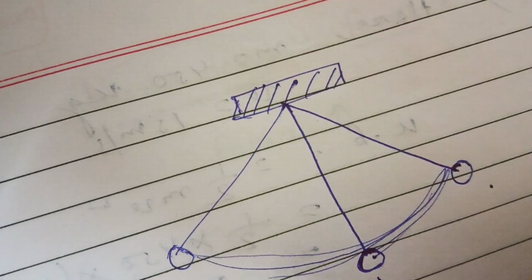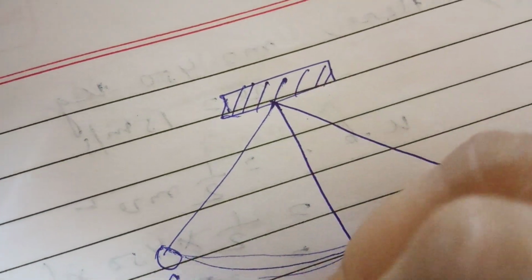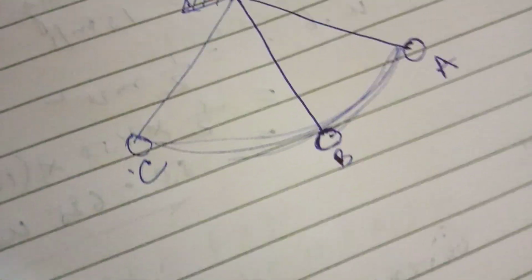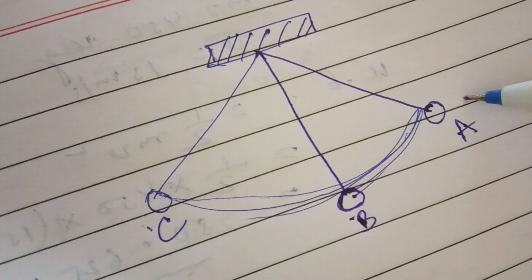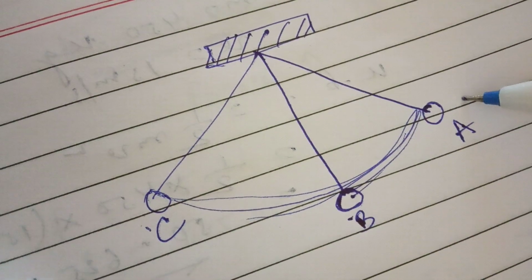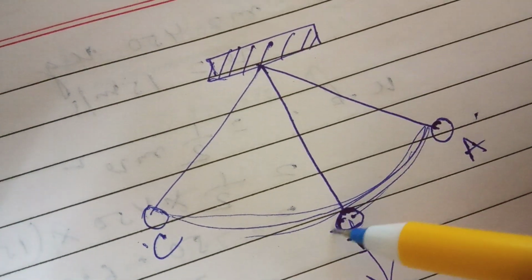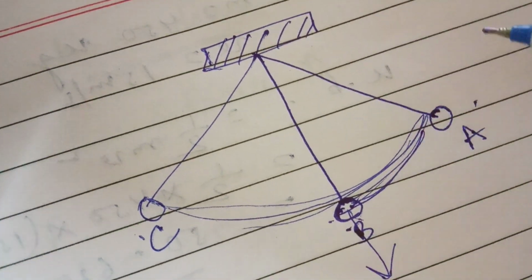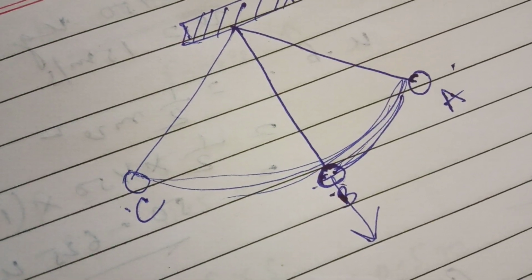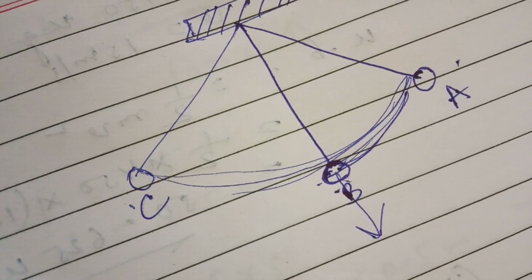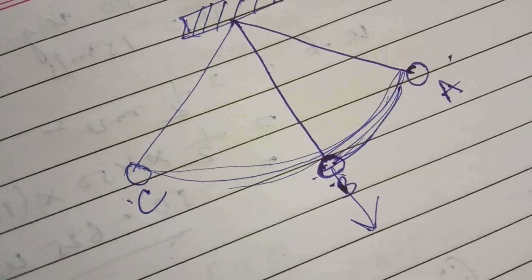This is the extreme position. This is the extreme position. So I am giving the names A, B and C. So when the bob is raised from position B to position A, work is done on it against the force of gravity, because force of gravity is acting this way, but we gently pushed it this way. So that's why work is done on it against the force of gravity. This work done gets stored in it in the form of gravitational potential energy.